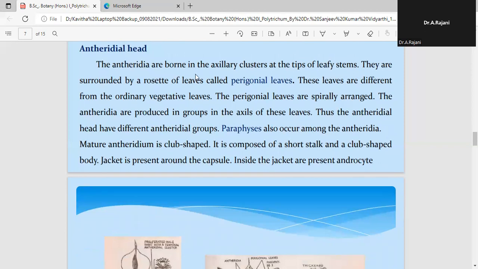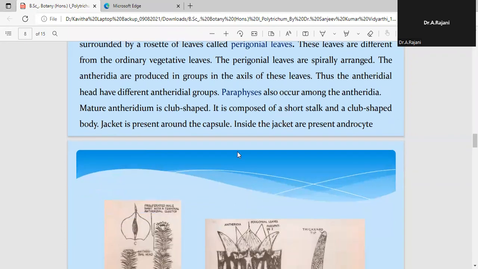Now, when we discuss the morphology of this antheridial head, these antheridia, which are the male reproductive parts, are borne in the axillary region, at the tip, in clusters at the tips of the leafy stems. Clusters means in a group. Now these antheridia are surrounded by a rosette of leaves.